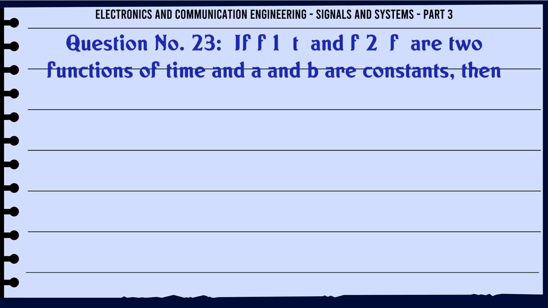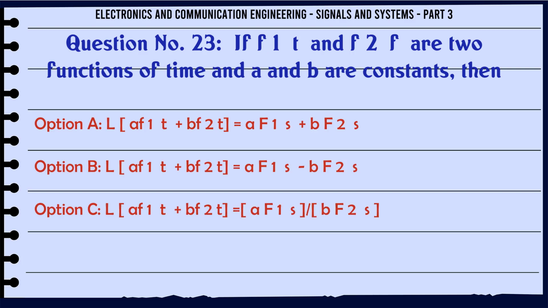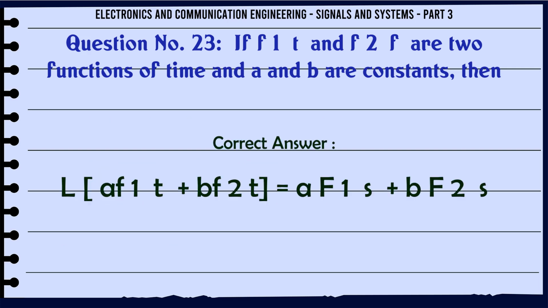If f1(t) and f2(t) are two functions of time and a and b are constants, then L[a f1(t) + b f2(t)] equals: A, a F1(s) + b F2(s); B, b L[a f1(t) + b f2(t)] = a F1(s) + b F2(s); C, L[a f1(t) + b f2(t)] = a F1(s) + b F2(s); D, none of the above. The correct answer is L[a f1(t) + b f2(t)] = a F1(s) + b F2(s).